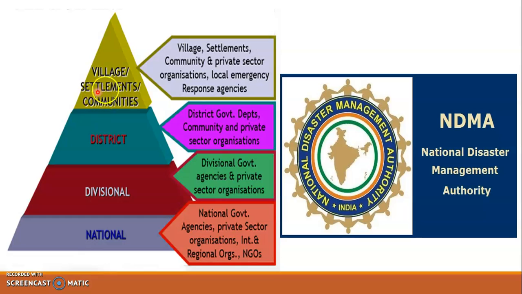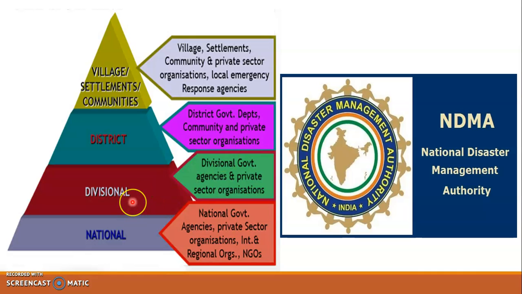If the disaster is very small, at village, settlement or community level, then the village, settlement, community or private sector organizations are going to take responsibility at the local level. If the disaster is at the district level, then the district government department and the private sector organization will take responsibility to manage or cope with it.